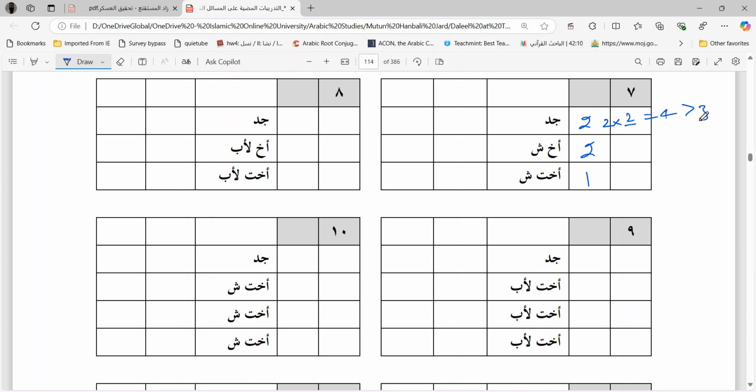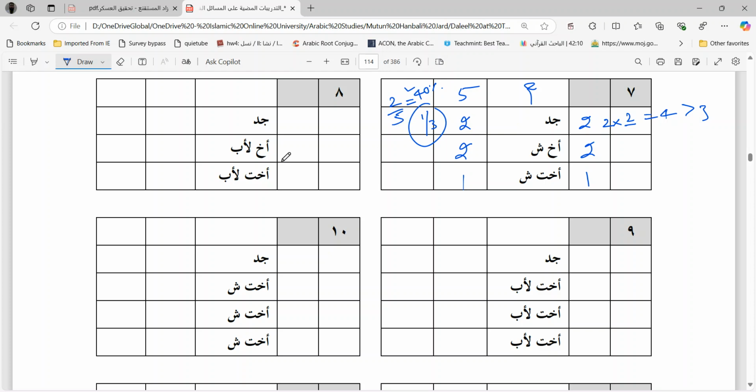And 4 is greater than 3. 2 plus 1 is 3. 4 is greater than 3. So here also Mukasma is favorable. 5 parts, 2 plus 2 plus 1 is 5. 2 we give to the grandfather, 2 to this brother, and 1 to this sister. So grandfather is getting 2 by 5, which is 40%, which is still greater than 1 by 3, which is only 33%. This is the reason grandfather is getting 40% by Mukasma and not 1 by 3.